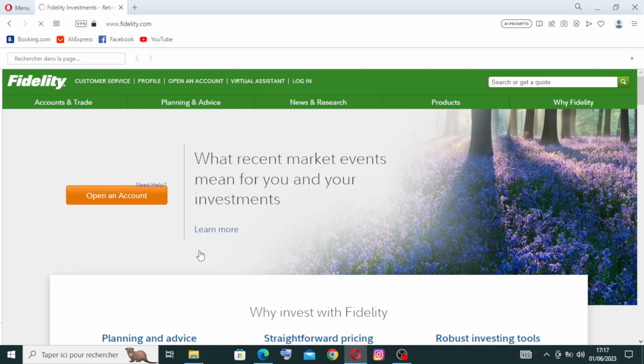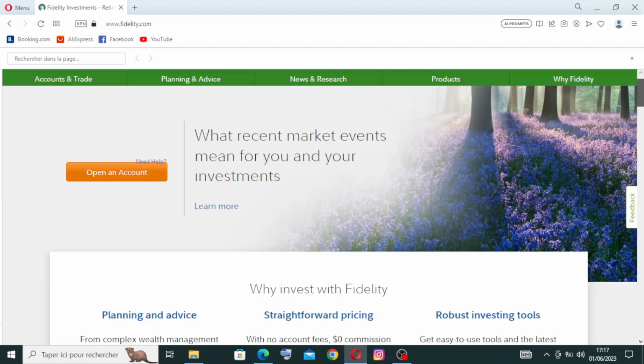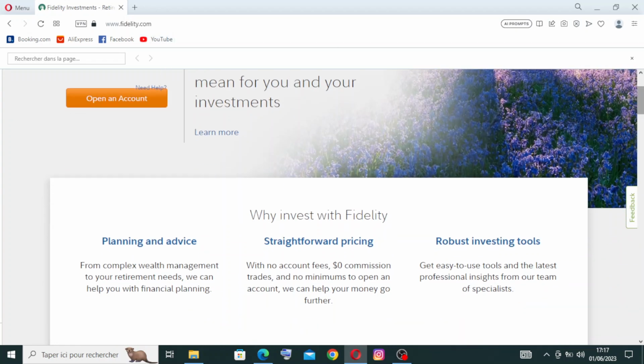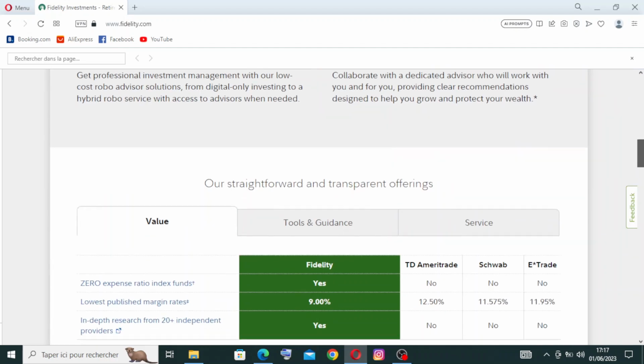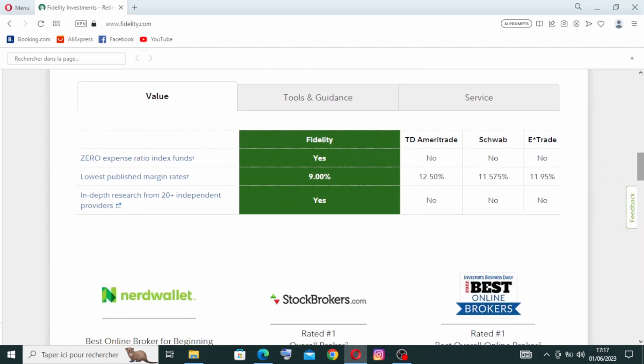So this is the home page, where you can find the key features and how to create or open an account, and some plans over here, the planning and advice, straightforward pricing and robust investment tools. You can find everything here, some prices. TD Ameritrade, we talk about this website later.